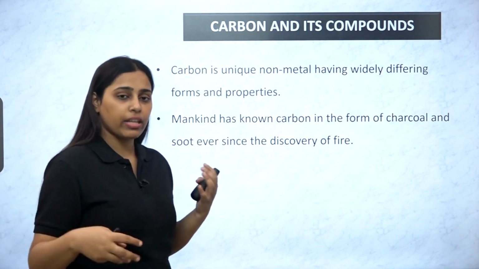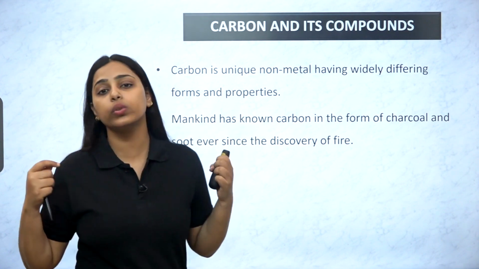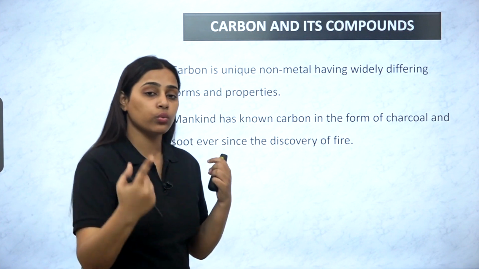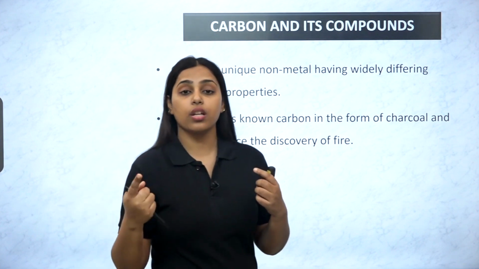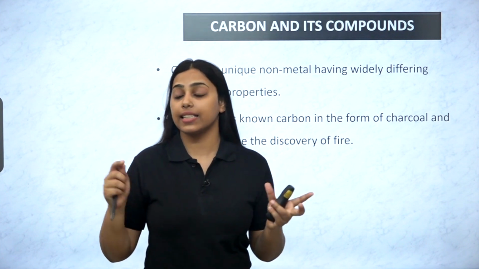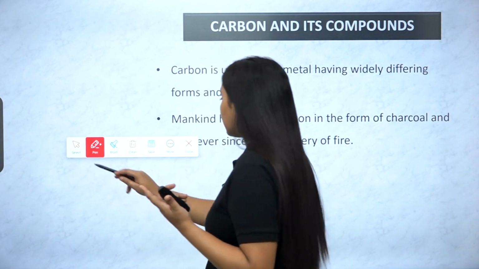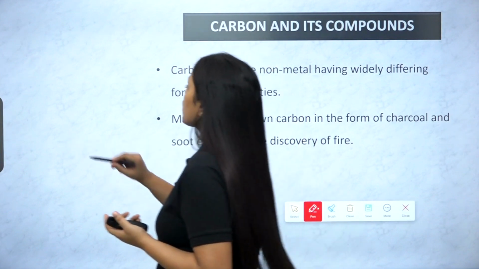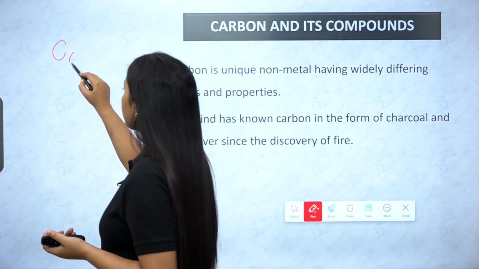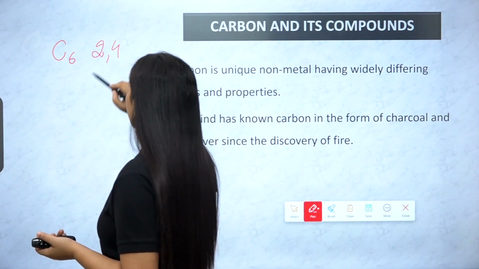But right now, if we have to mention certain characteristics, we are calling it a unique non-metal because of, first of all, its configuration. Its atomic number is 6, and you write its configuration as 2 and 4.